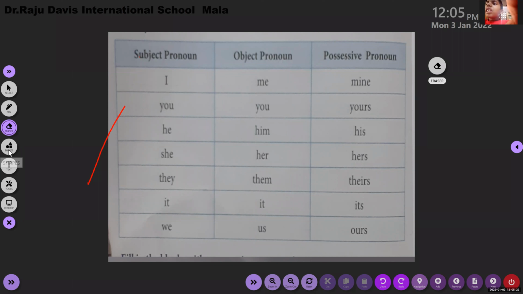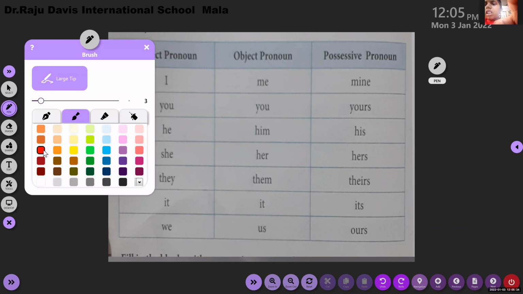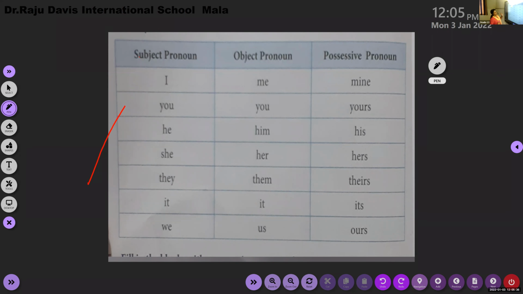Now, what is the third one? Teacher, what is it? Which third one did you want? I haven't started the exercise. I'll just explain to you. Now, all of you, please do listen.